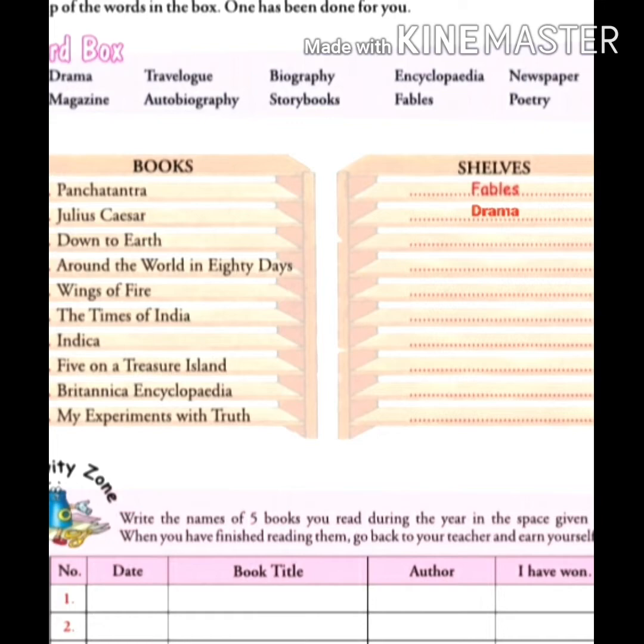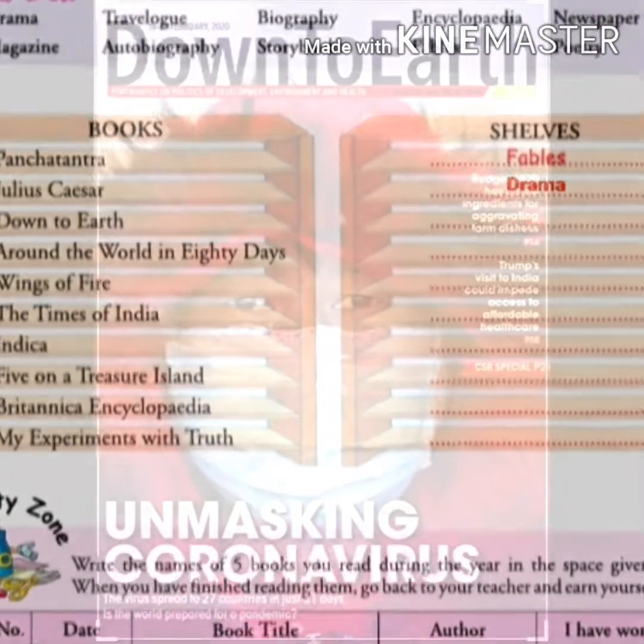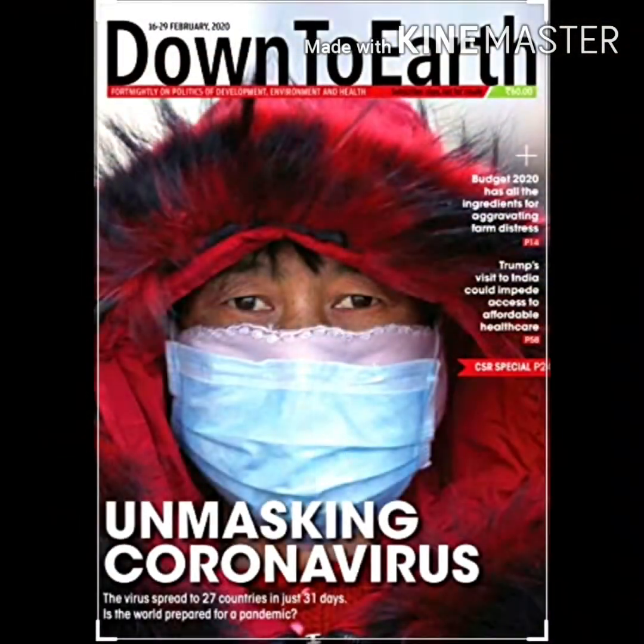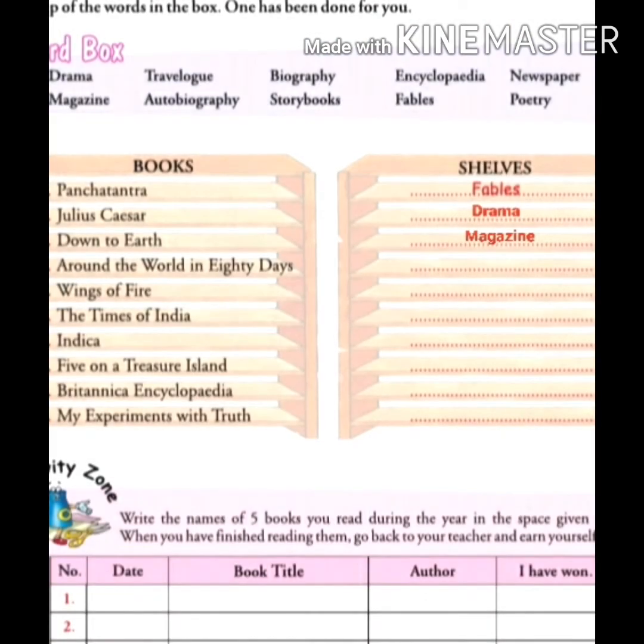Then come to 3 number, Down to Earth. Down to Earth is India's number 1 environment and science fortnightly magazine. So this book we will put in the shelf labeled as magazine. So Panchatantra is fable, Julius Caesar is drama and Down to Earth is magazine.